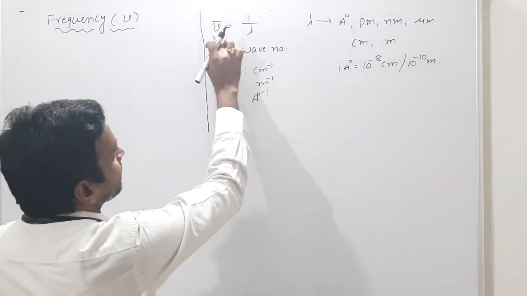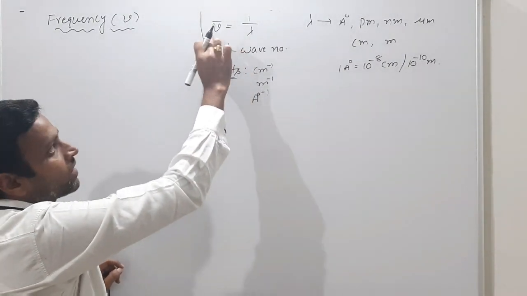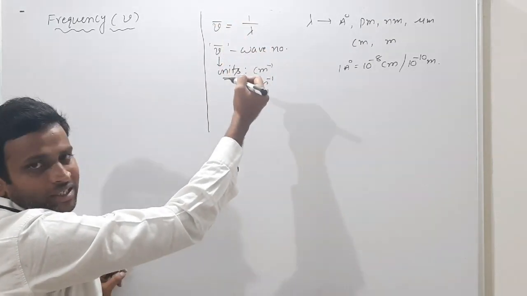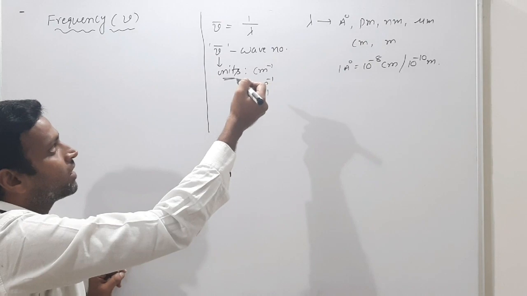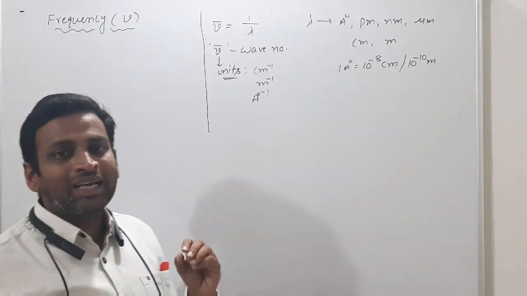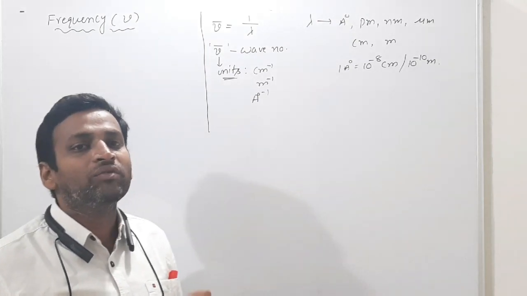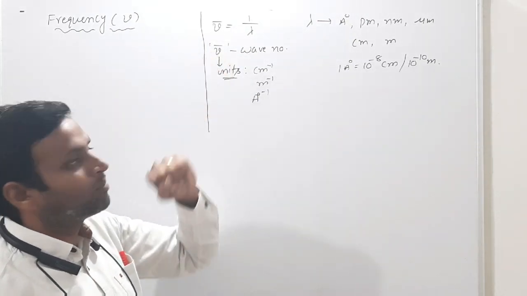So wave number, this is nu bar. Wave number is reciprocal to wavelength. And one more thing about wave number: the number of waves present in a unit length. In unit length, how many waves are present? That is called wave number.